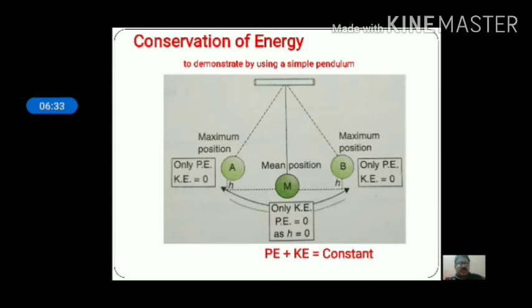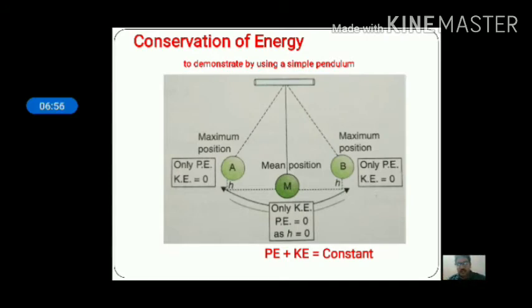It means, in a nutshell, that when the pendulum moves from M to A or M to B, the kinetic energy slowly decreases, and at the same time the lost kinetic energy is converted into potential energy.